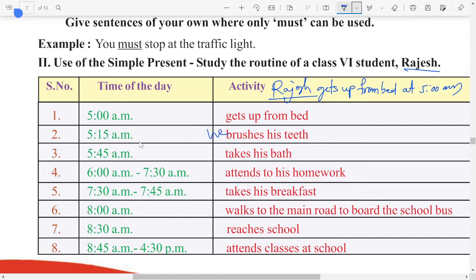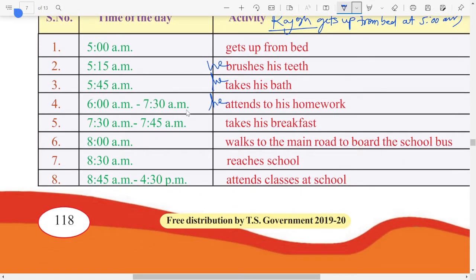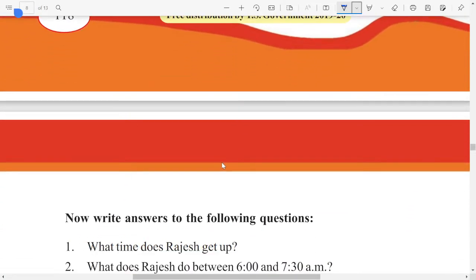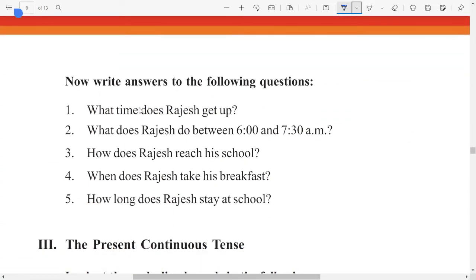He brushes his teeth at 5:15 a.m. He takes bath at 5:45 a.m. Next, he attends to his homework from 6 a.m. to 7:30 a.m. Next, he takes his breakfast from 7:30 a.m. to 7:45 a.m. Next, he walks to the main road to board the school bus at 8 a.m. Next, he reaches school at 8:30 a.m. Next, he attends classes at school from 8:45 to 4:30 p.m. So we can use he in all those cases. Now what happens is you have to answer these questions.